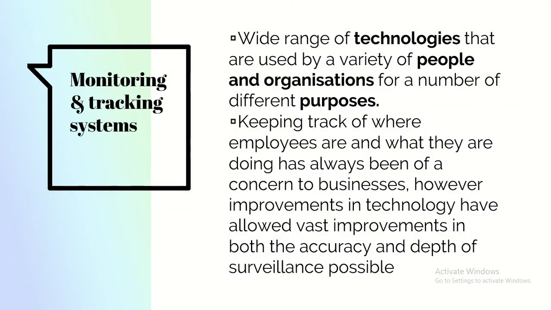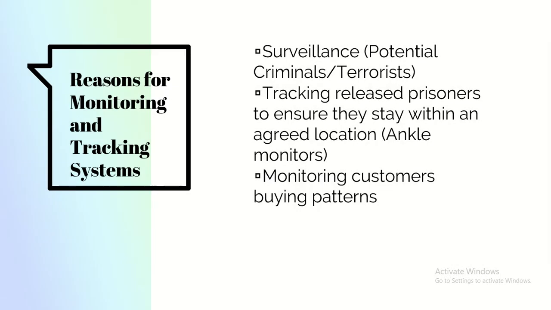Monitoring and tracking systems are basically technologies that are used by people and organizations for monitoring people. Why would you need to do it? Maybe organizations need to keep track of where their employees are and what they are doing. So there have been a lot of improvements in technology that allow you to do this surveillance with proper accuracy and depth.